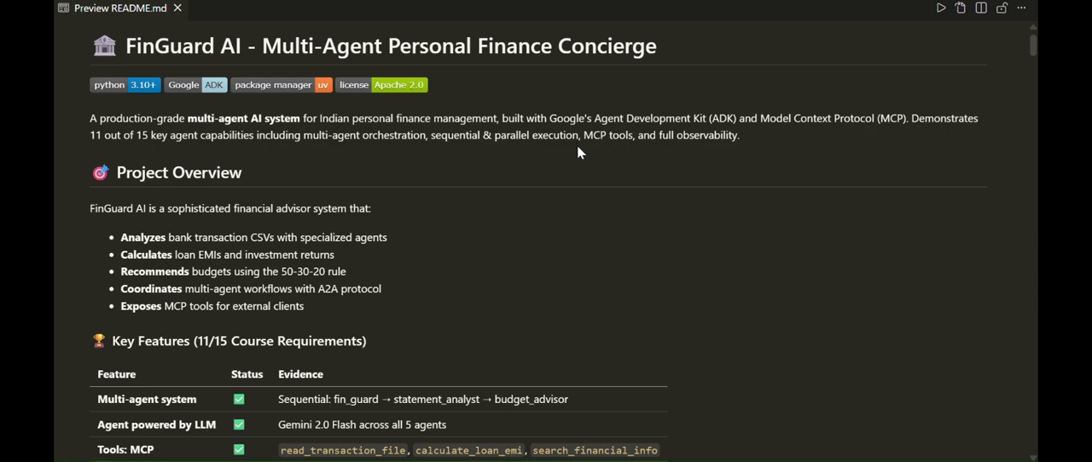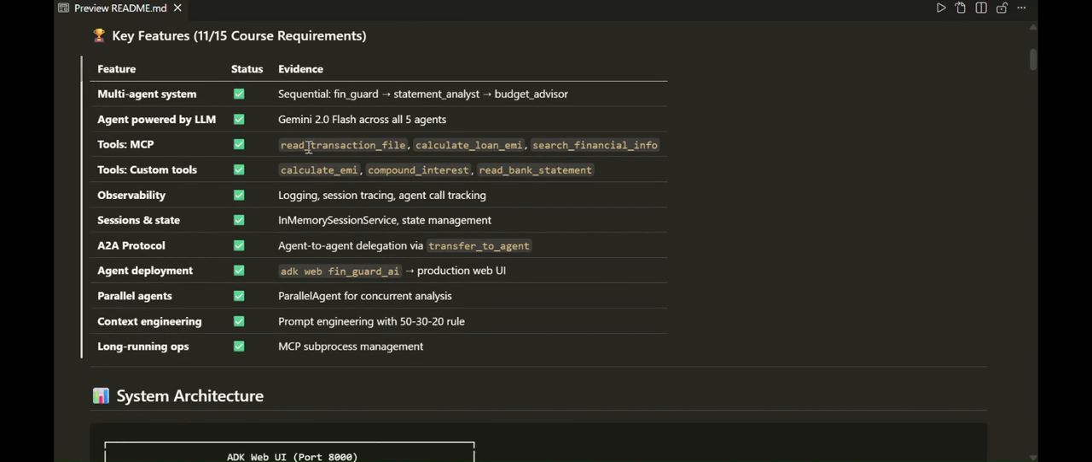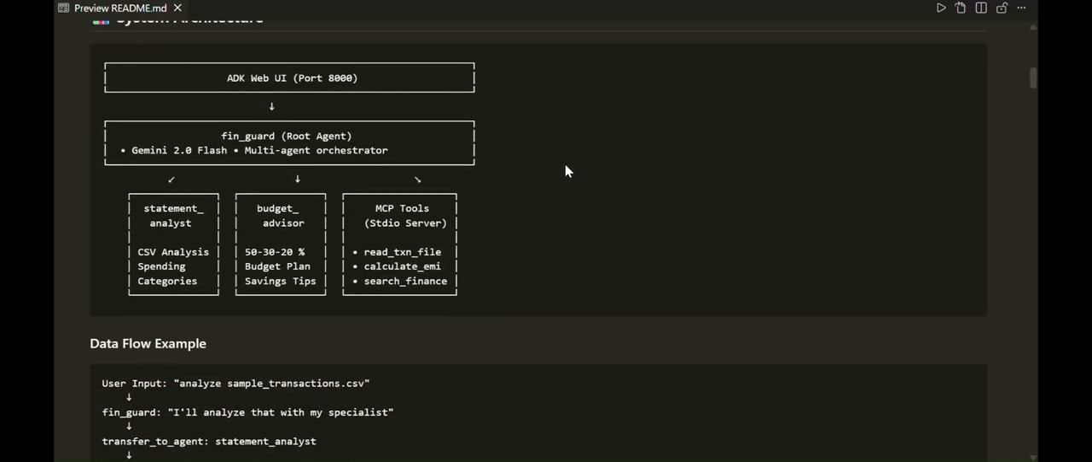Hi, I am Aditya. This is FinGuard AI, a multi-agent financial concierge for Indian professionals. It solves the problem of fragmented financial advice by combining ADK multi-agent orchestration with MCP tools and multiple features. All the features are mentioned here, you can read them here. So let me go to the system architecture.